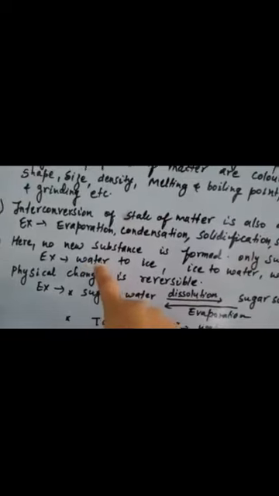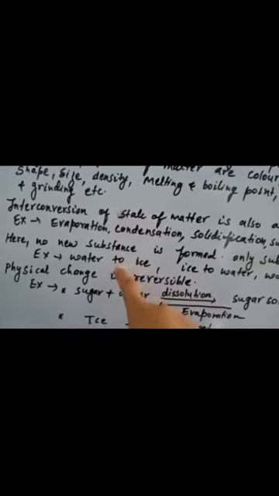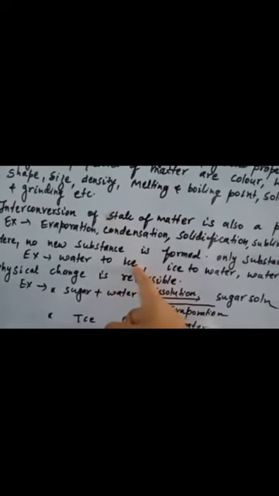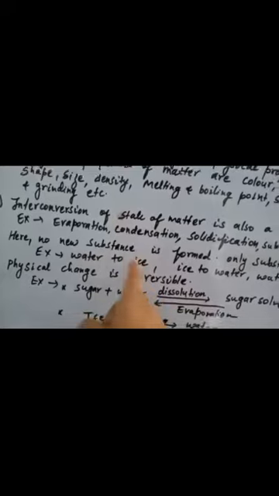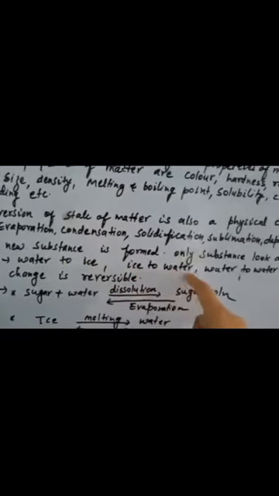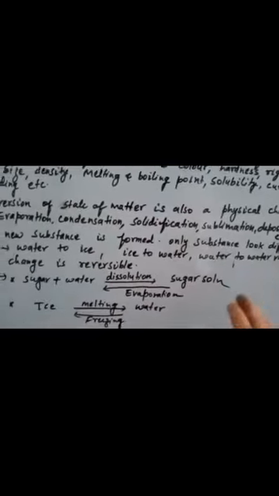Now the fifth difference is, in physical change no new substance is formed. Only the substance looks different. For example, water just gets converted into ice. So there is no formation of a new substance. Then ice to water, water to water vapor, it remains H2O only.